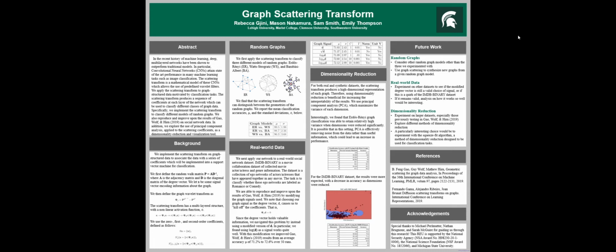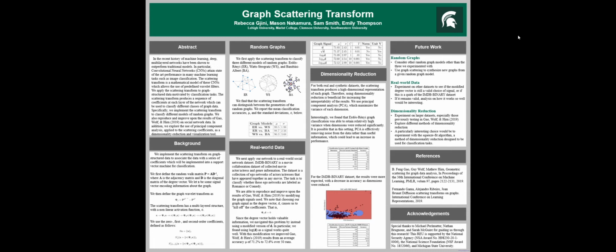Next, we applied our network to a real-world social network dataset, specifically the IMDb binary dataset, which is a movie collaboration dataset of collected movie, actor, actress, and genre information. Each node is an actor, and there's an edge between them if they've appeared in the same movie. The task is to classify whether the network is from the comedy or romance genre.